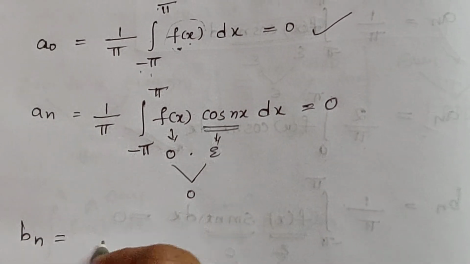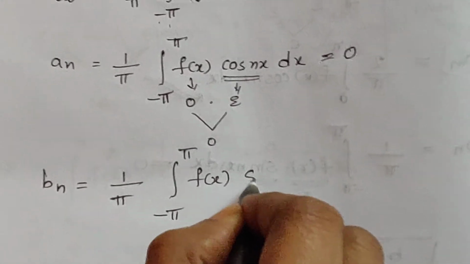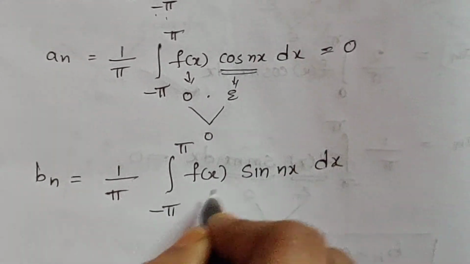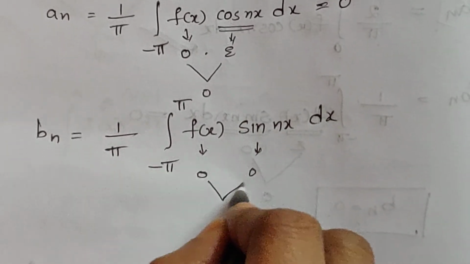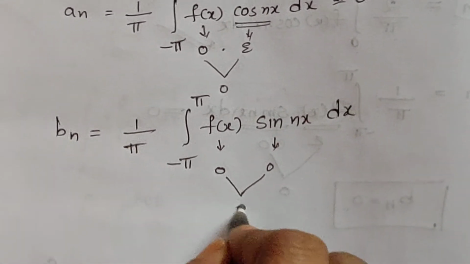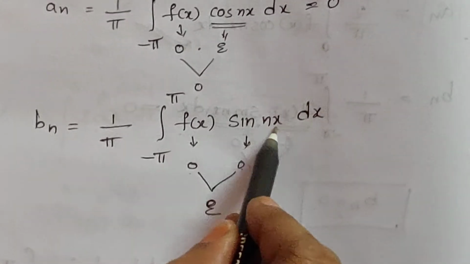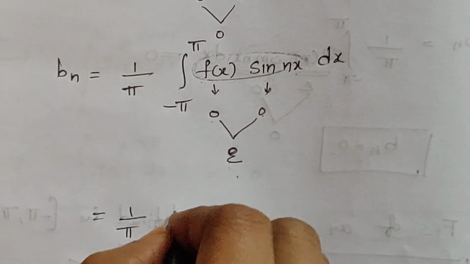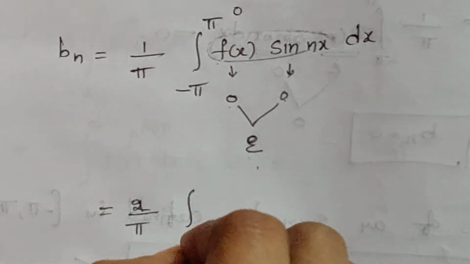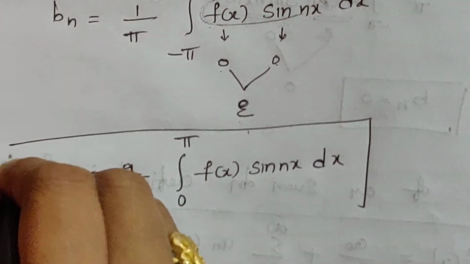Now the bn Fourier coefficient equal to 1 by pi integral minus pi to pi f of x sin nx dx. Here the function under the integral is odd and sine is odd function. Product of two odd functions is an even function. As the whole function under the integral is even, we are able to write down the limits minus pi to pi as 2 into integral 0 to pi f of x sin nx dx. This is bn Fourier coefficient.